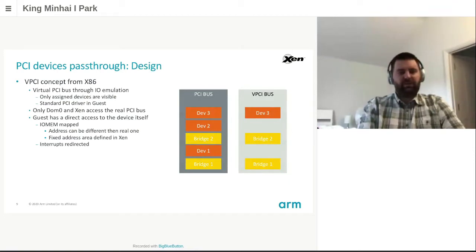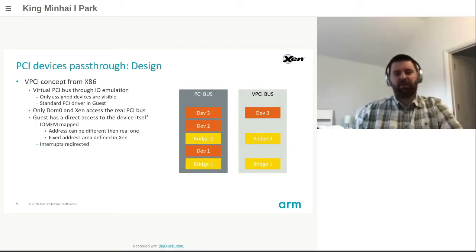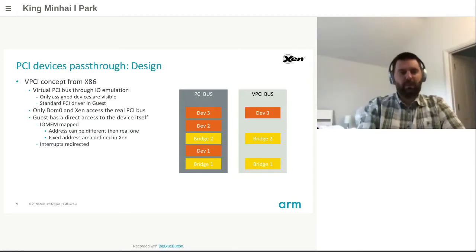So how do we design this? We will use the vPCI design from x86. The vPCI is creating a virtual PCI bus accessed by the guest using I/O emulation. The guest will actually see a full PCI bus and interact with it using its standard PCI driver. On the vPCI bus, it will only see the devices which are passed through. On the schema here, the device 3 was assigned. The others are not, so they are not visible on the guest PCI bus. Only DOM0 and Xen will have access to the real PCI bus. The guest will only get a direct access to the assigned PCI devices, I/O MEMs, and interrupts.